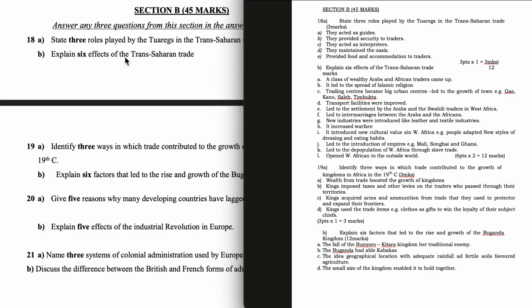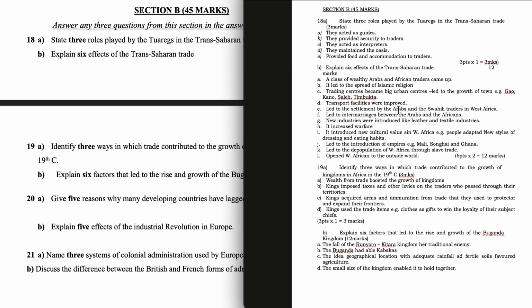Question 18b. Explain 6 effects of the trans-Saharan trade. A class of wealthy Arabs and African traders came up. It led to the spread of the Islamic religion. Trading centers became big urban centers that led to the growth of towns, for example, Gao, Kano, Salaga, Djibouti.